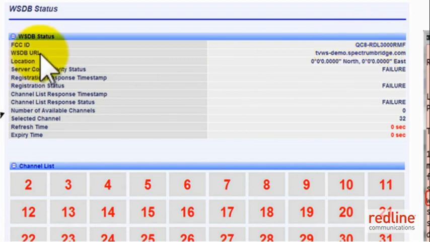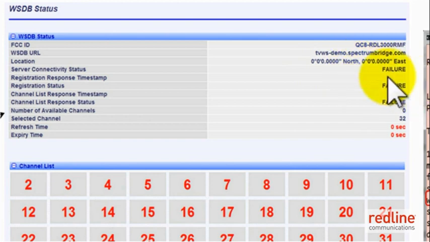The whitespace database URL is saved in the unit. In my units here, I'm accessing the Spectrum Bridge demo database, not the actual database. So that's why I have this tvws-demo.spectrumbridge.com. In an actual production unit, this will be tvws.spectrumbridge.com.